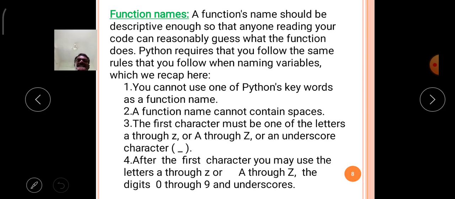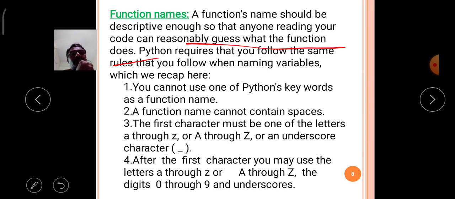A function name should be descriptive enough so that anyone reading your code can reasonably guess what the function does. Generally, the function name indicates to the user what the function will do, and simply he can guess.